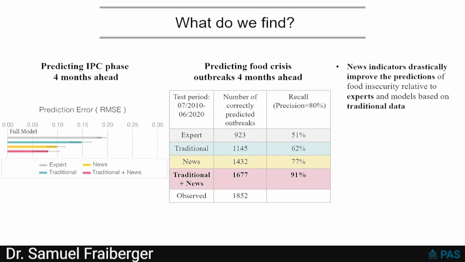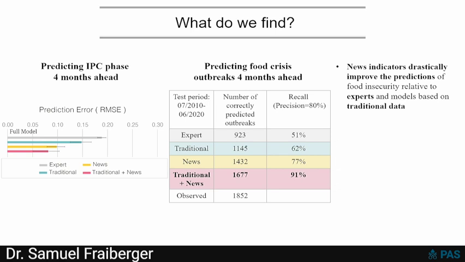The error is about 0.15. Now, if you look at our model that uses news instead of traditional data, the expected error is 0.10. And then if you combine news and traditional data, you get an error of 0.08, which is a 45% improvement compared to one of the best models we could find out there. So that's already a pretty significant result.